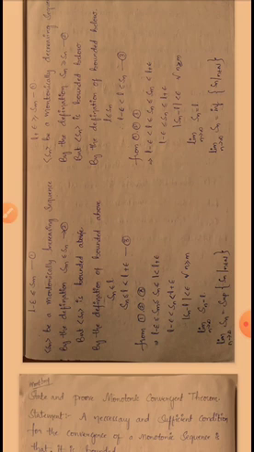From equations 1, 2, 3: L minus epsilon is less than or equal to Sm from 1, which is less than or equal to Sn from 2, which is less than or equal to L from 3, which is less than L plus epsilon.